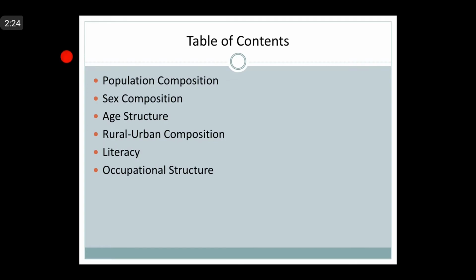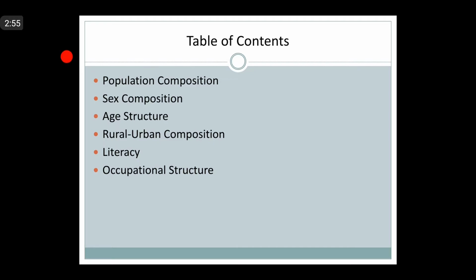Characteristics like sex ratio, age composition, literacy, occupational structure, rural urban composition, and rural urban population ratios. So these characteristics together constitute the demographic structure.